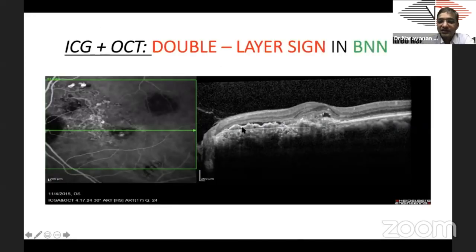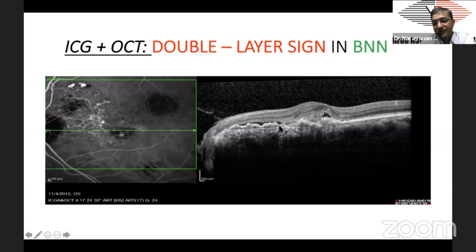Another important sign is the double layer sign. The double layer sign is a separation of the RPE from the Bruch's membrane. So for anyone to understand biomarkers of any disease, you must know the normal OCT anatomy.